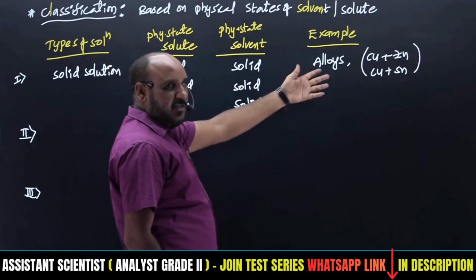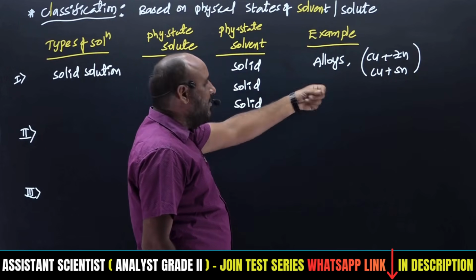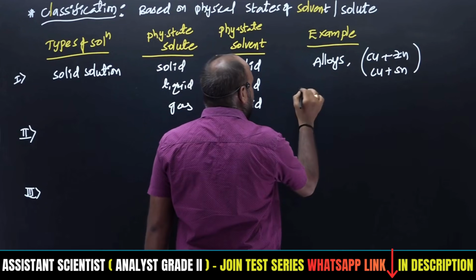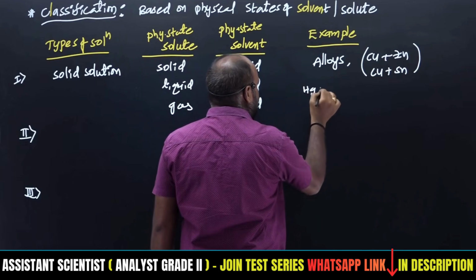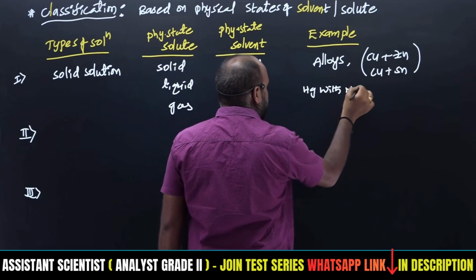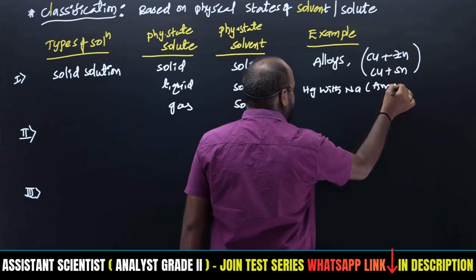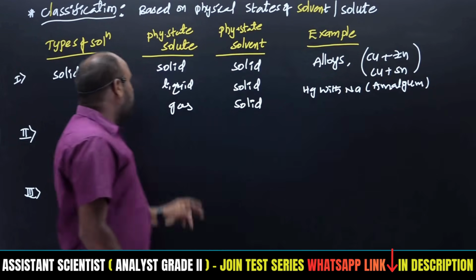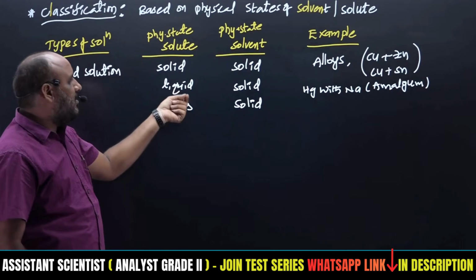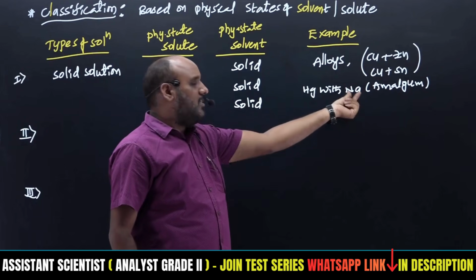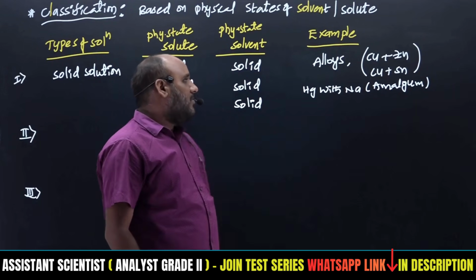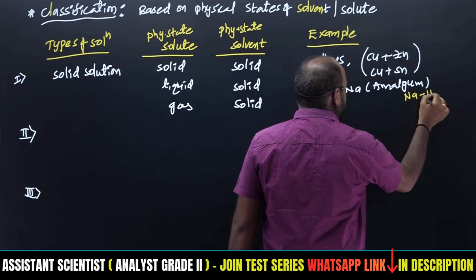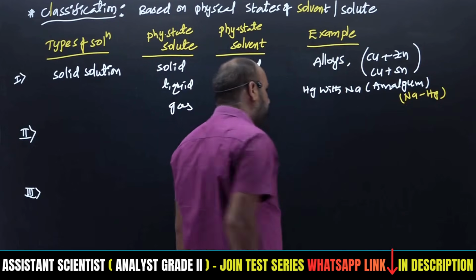So just now we discussed that amalgams will be there, right. Mercury will be a small amount, the liquid mercury. Mercury with sodium forms an amalgam, right. So the liquid is mercury, a small portion of mercury which is combined with sodium metal that can form sodium amalgam, right? What is the amalgam? That is sodium amalgam, NaHg, right?